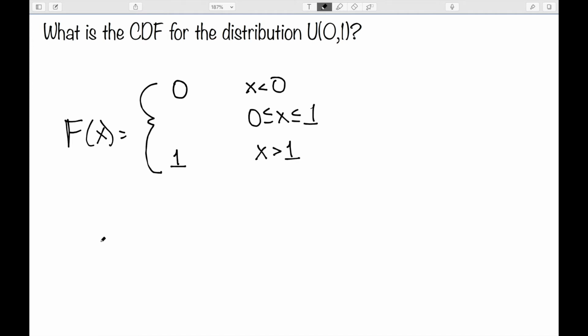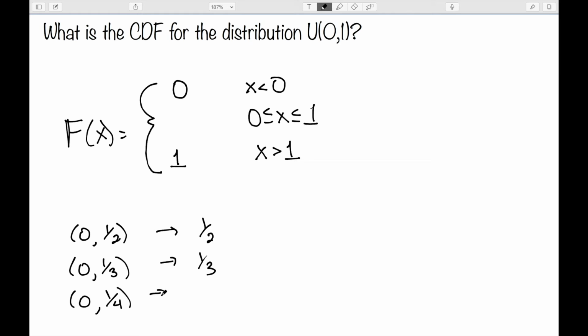Well, we know the probability of any given interval is the length of the interval. So for instance, the interval 0 to 1/2 has a probability corresponding to 1/2. The interval 0 to 1/3 has a probability of 1/3. 0 to 1/4 has a probability of 1/4, etc. So this actually turns out to just be x. The number that we're looking at is equal to the probability, as we can see here, the 1/2 and 1/2, 1/3, 1/3, 1/4, 1/4, etc. So this is my cumulative distribution function.